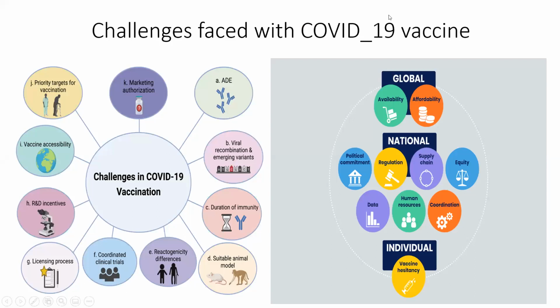Some of the challenges we faced while working on the COVID-19 vaccine involved several factors, from the global level to the individual level. At the global level, availability and affordability were the main issues. At the national level, political commitment, regulation, supply chain, equity, data collection and human resources. And at the individual level, vaccine hesitancy was an important factor, along with accessibility, duration of immunity and other licensing processes.